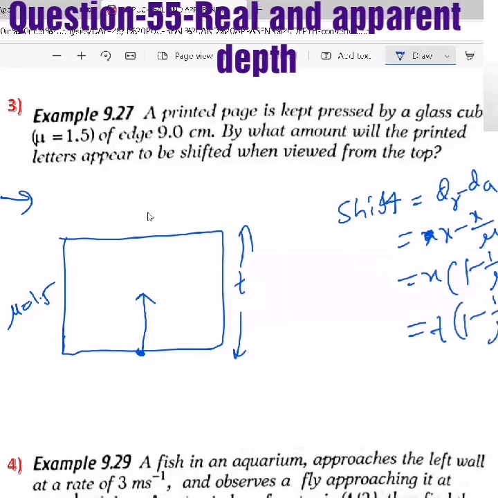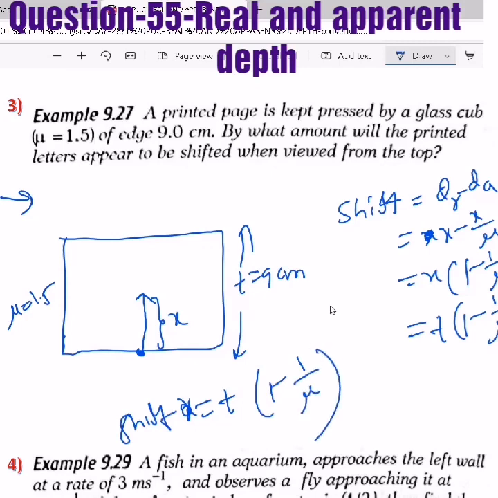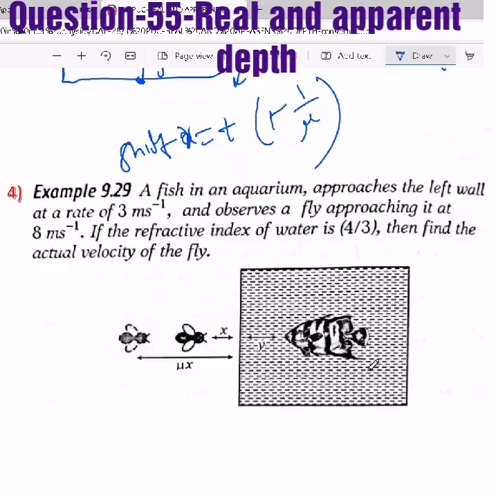So here, what we have to find is the x value. x is t, where t is thickness. The edge is 9 centimeter, so the thickness is 9 centimeter, and mu is given. So x, the shift, equals t into 1 minus 1 by mu. All the values are given, just try to solve it.